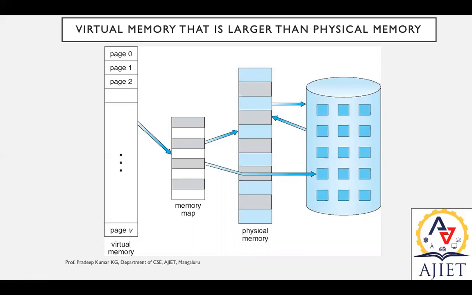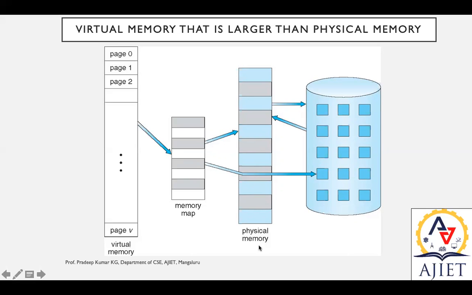Here you can see the diagram now. In this case, virtual memory is larger than physical memory. Please follow the diagram. The entire virtual memory we are going to divide into equal parts, which are called pages: page 0, page 1, page 2. It is continuous. That is virtual memory. We map this virtual memory using the memory management unit, so that where exactly that particular data is stored in the virtual memory is mapped and then saved in physical memory.